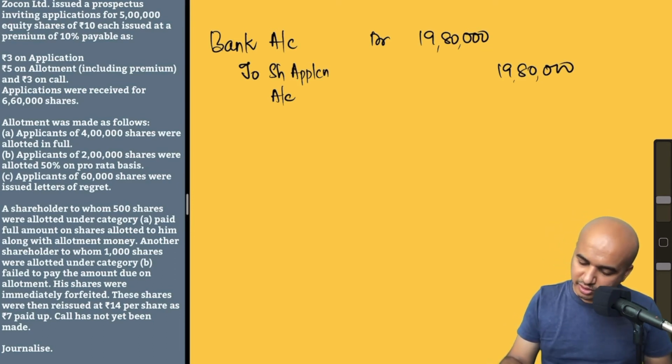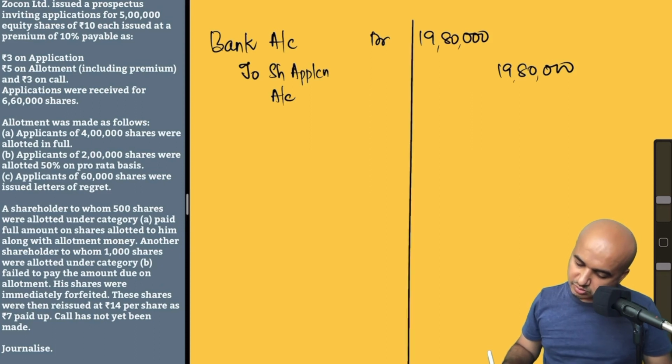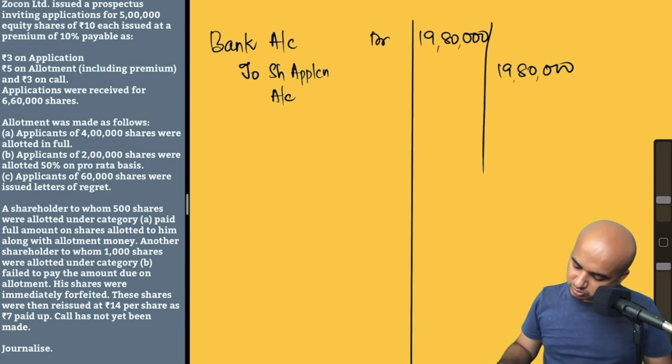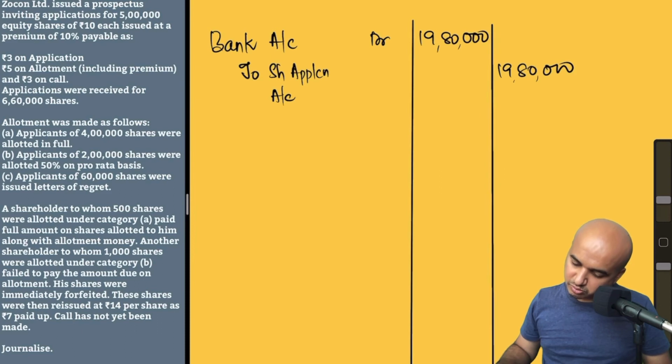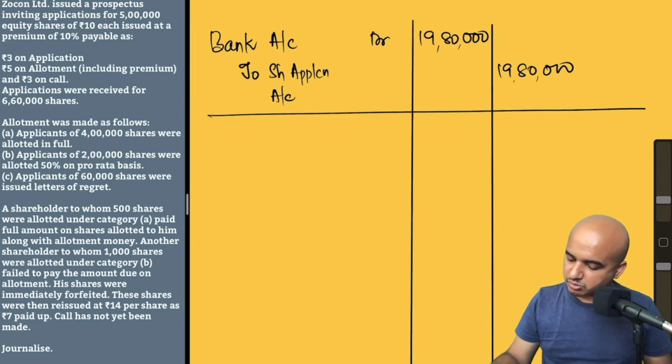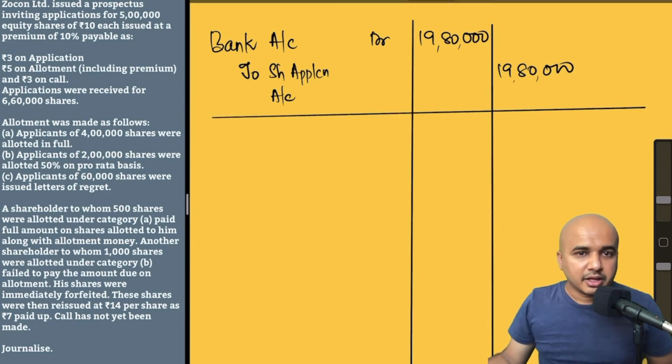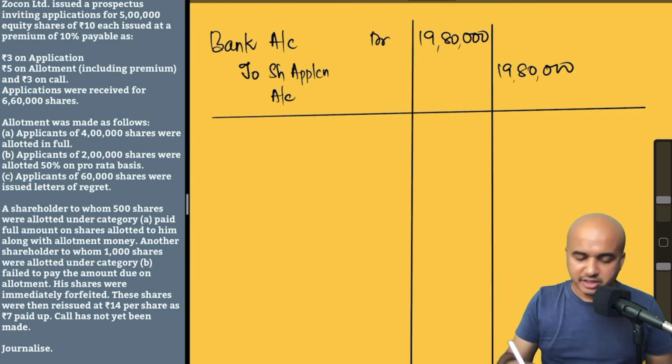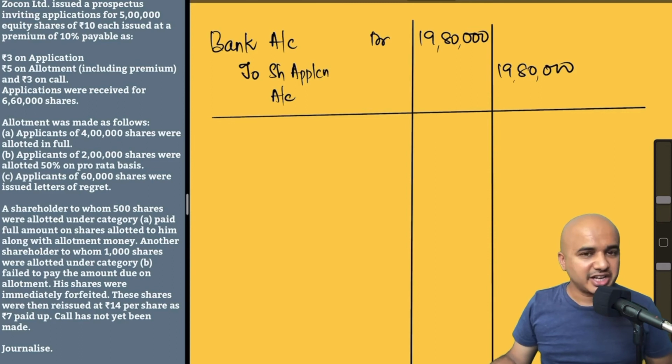If you want it, okay, let me just draw the lines. So now we have debited, that is written on the left hand side, bank account. We have credited, written on the right hand side, share application account. Narration would be: being applications received from 6,60,000 applicants towards the issue of shares by the company.